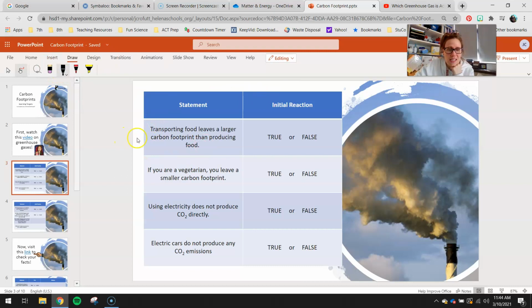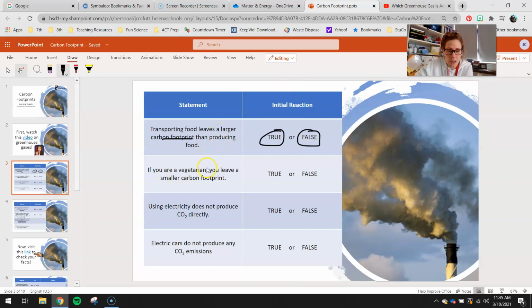So your first statement says, transporting food leaves a larger carbon footprint than producing the food. So if we're talking about a factory that makes a certain food, or even a farm that's making the food, what the statement's saying is that has less of an environmental impact than putting it all in a big truck or a semi and sending it to the grocery store. Okay, so transporting food leaves a larger carbon footprint than producing the food. You will circle either true or false. Think about it. It's okay if you're wrong. These are your initial thoughts about these. We're going to research them here in a second.